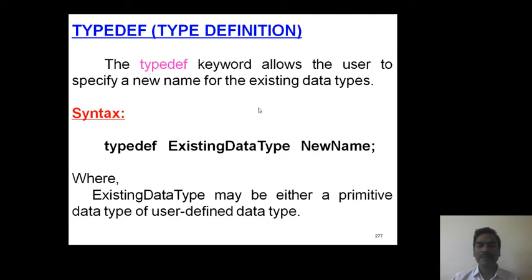The existing data type is either a primitive data type or a user defined data type. For primitive data types and user defined data types, it is possible to assign a new name with the help of the typedef keyword.